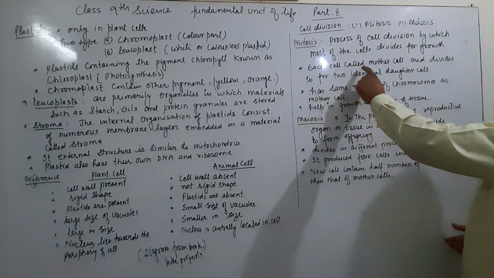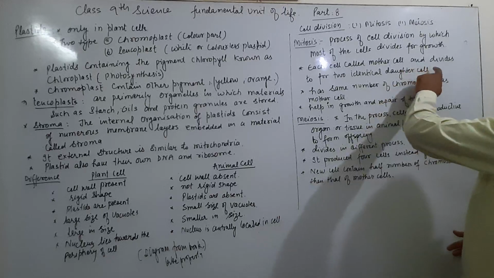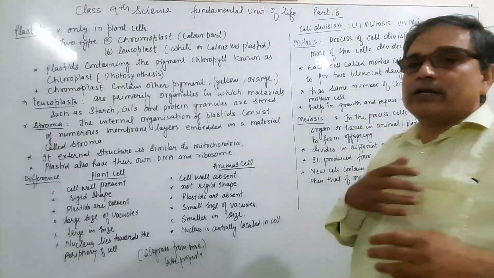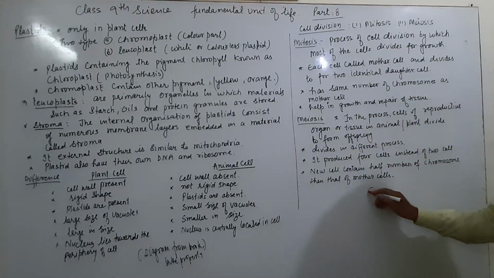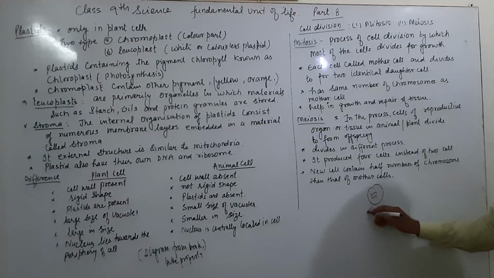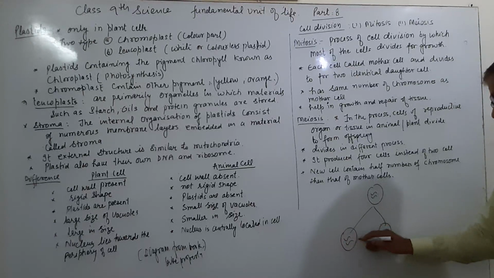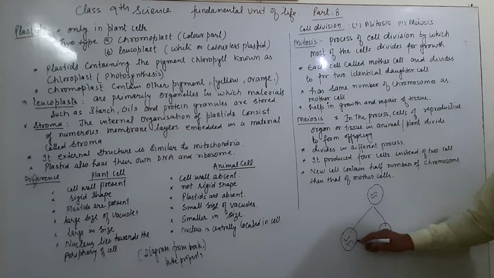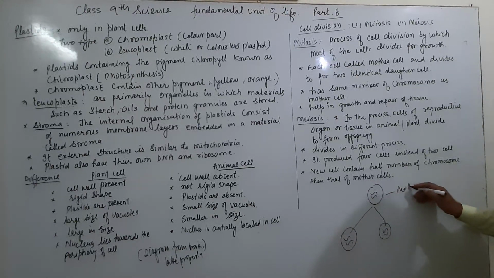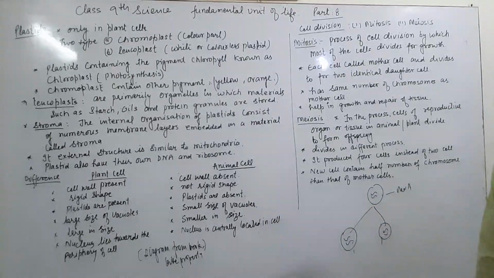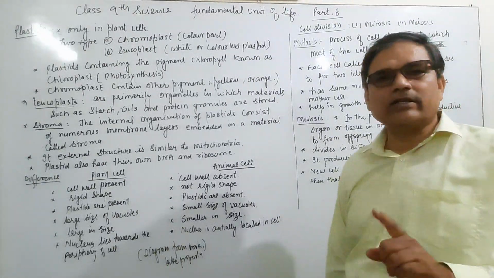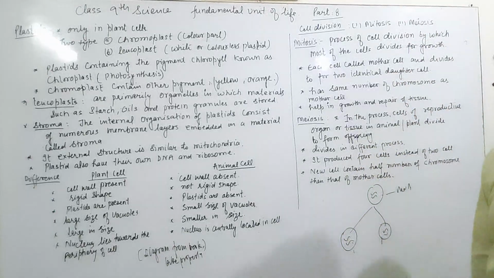Each cell is called the mother cell, and it divides into two identical cells. Like this, here is the chromosome, and this cell is divided. This is the mother cell, and it is divided into two identical, similar offspring cells. This process is known as mitosis.